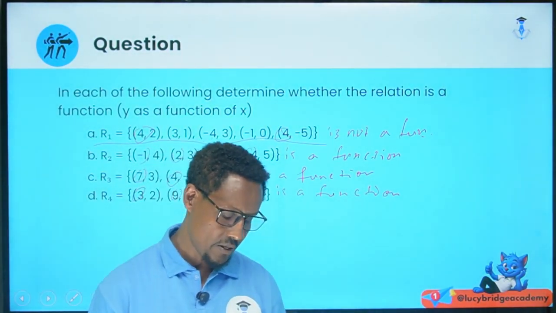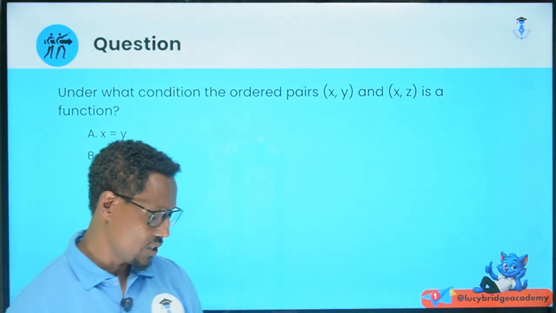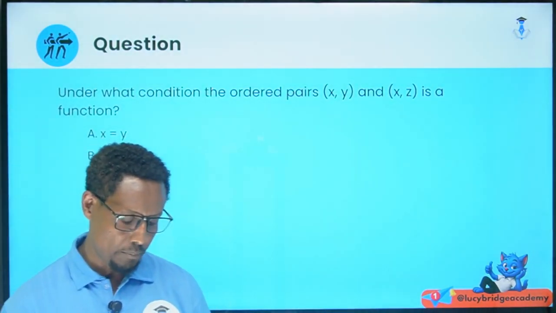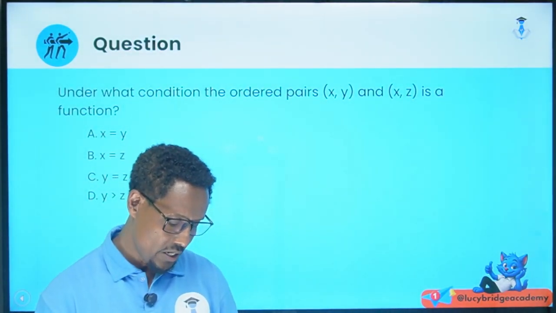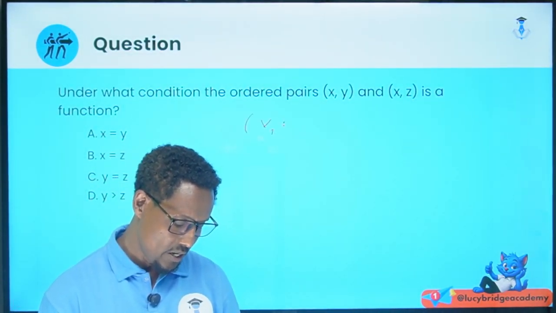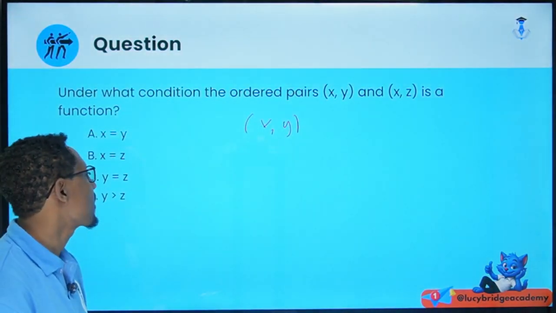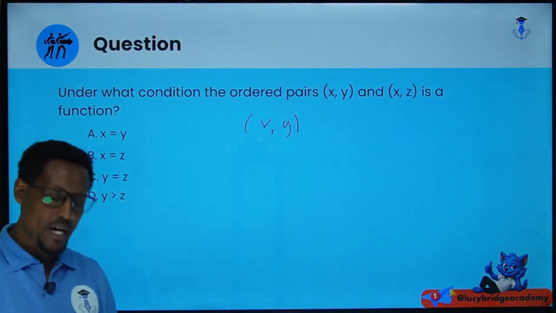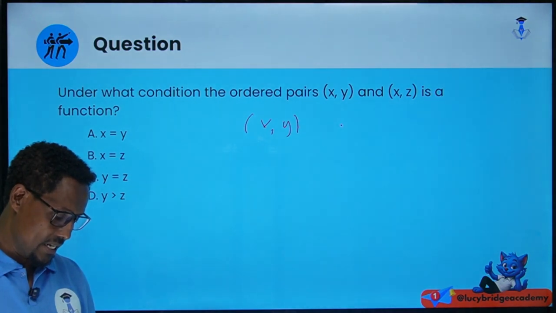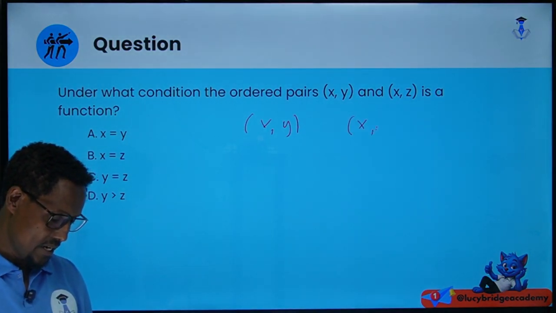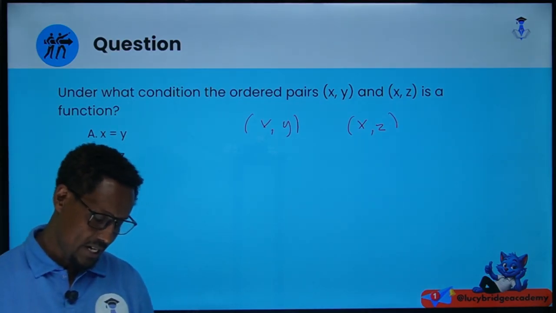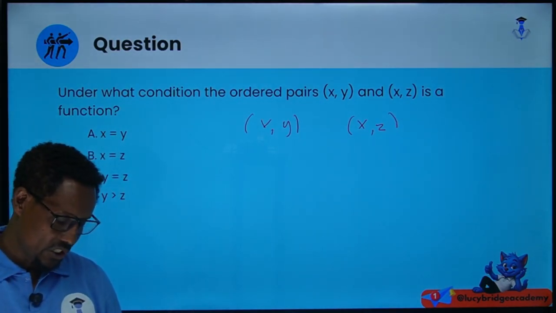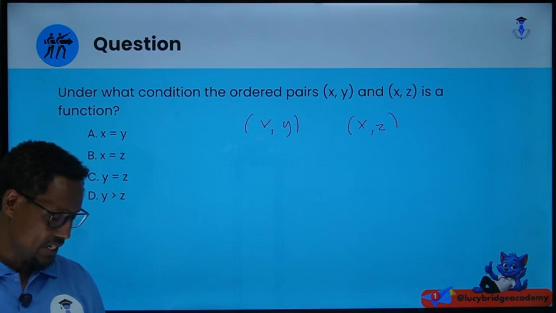Okay, the other question: under what condition is the set of ordered pairs (x, y) and (x, z) a function? Look, (x, y) and (x, z). መቼ ነው እኩል የሚሆኑት (x, y) እና (x, z)? Under what condition are the ordered pairs (x, y) and (x, z) a function?